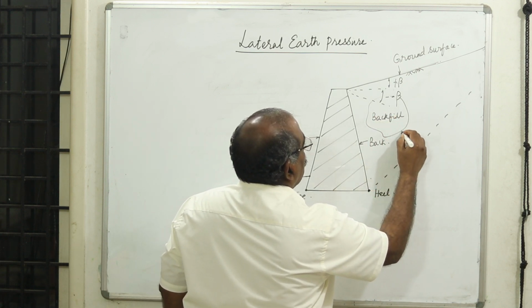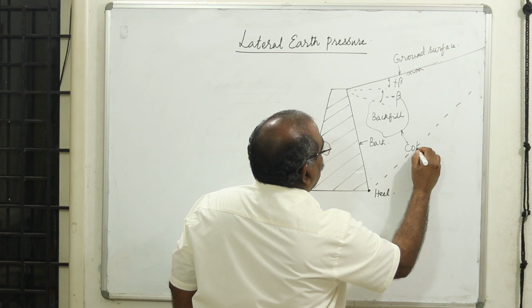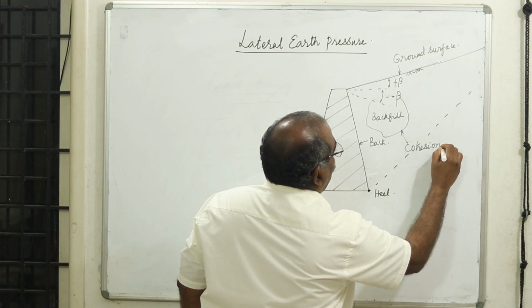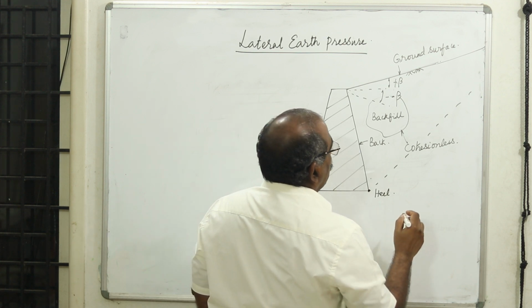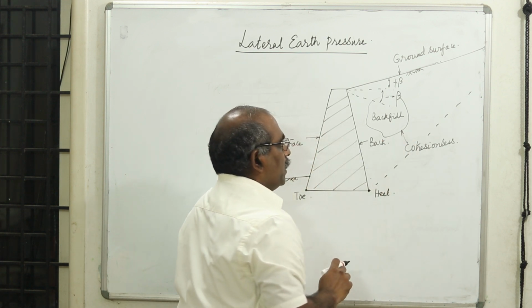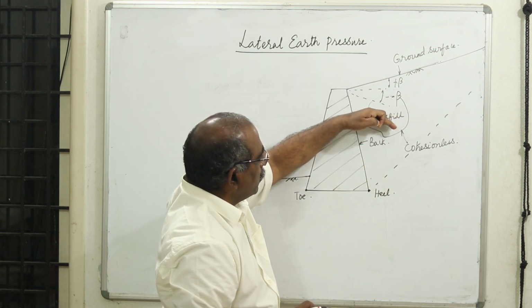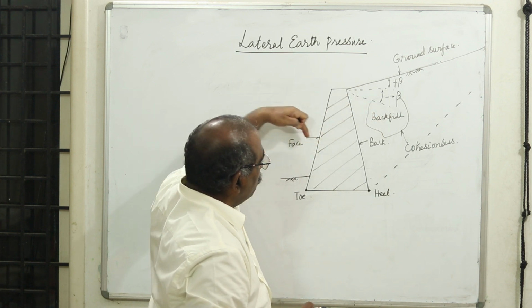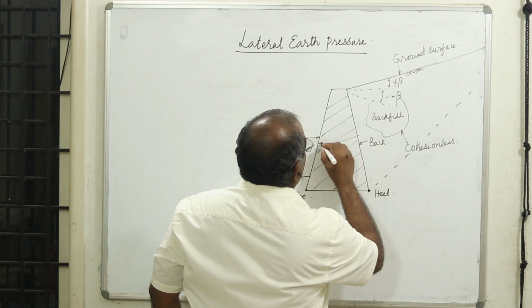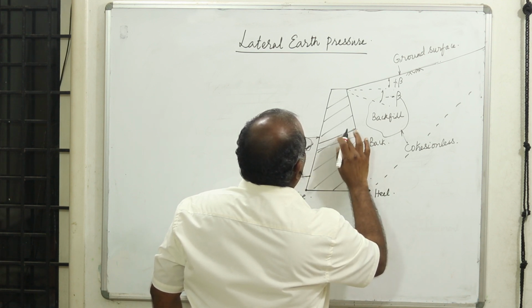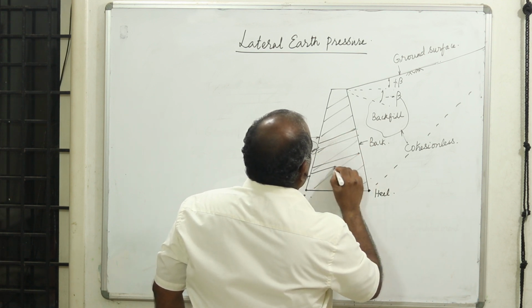This material should usually be cohesionless or have very good permeability. This is a preferred material because when it rains, the water should percolate and pass through this. Therefore, we usually provide weep holes. It's very important. We should have a good drainage arrangement.